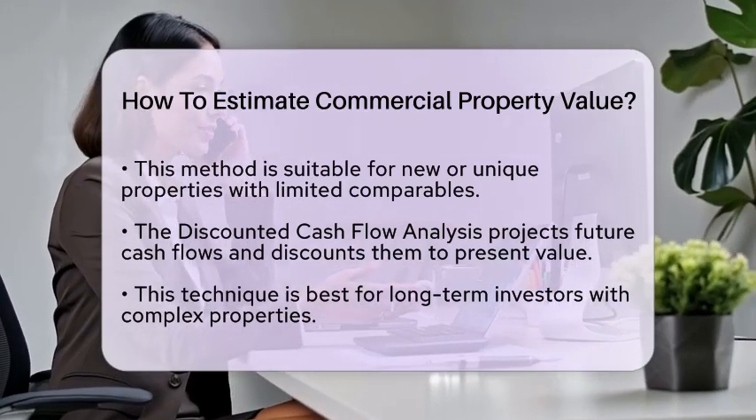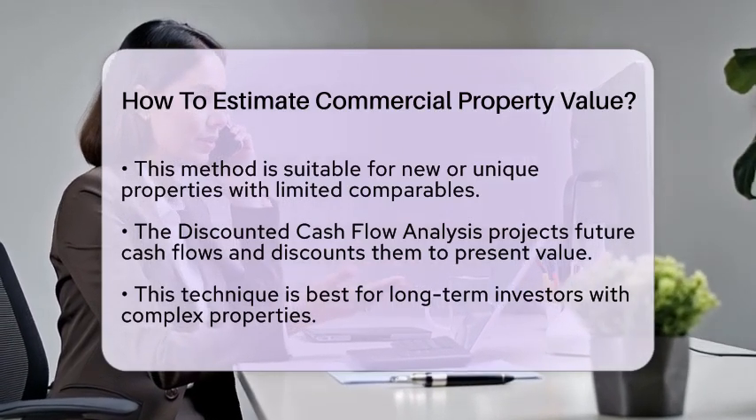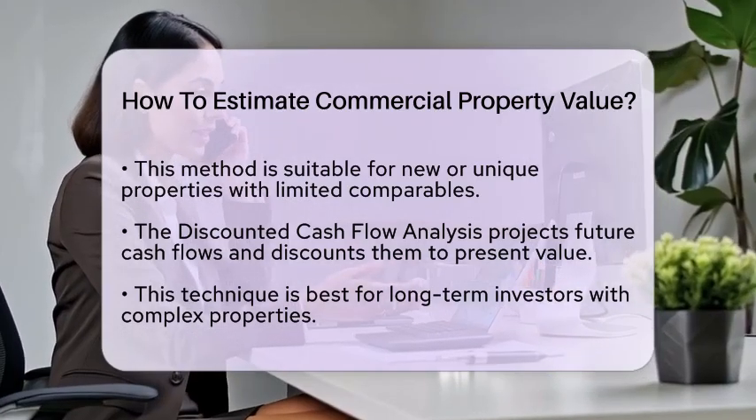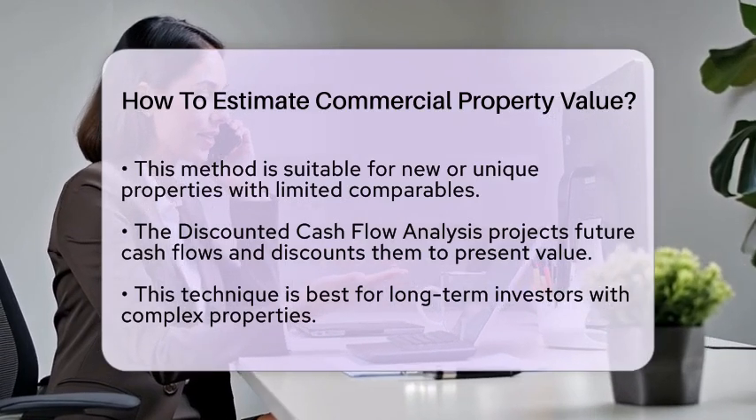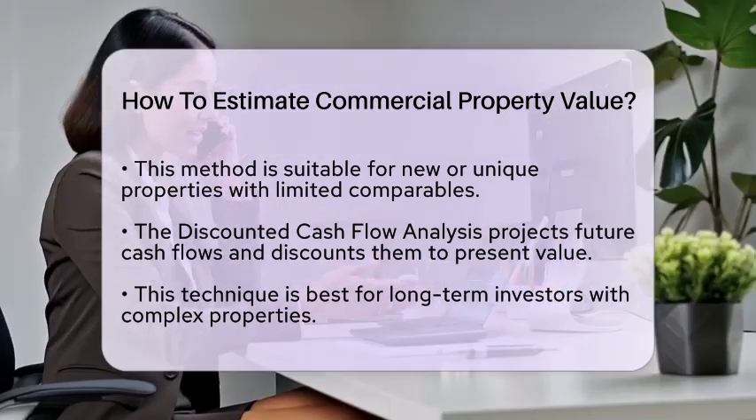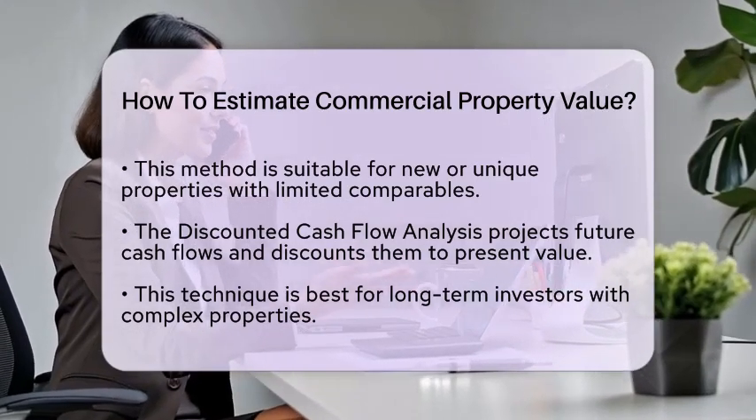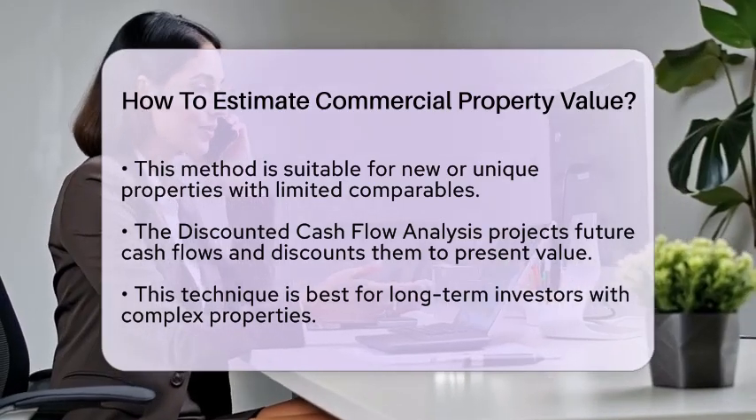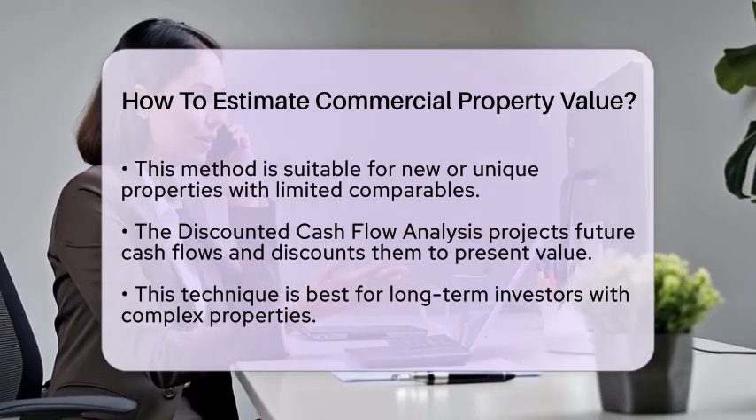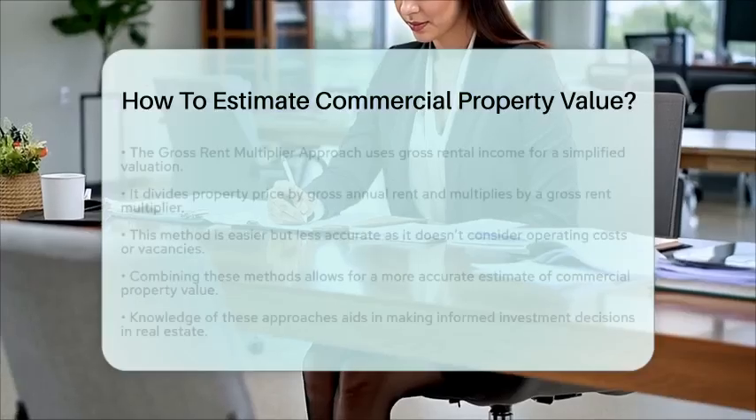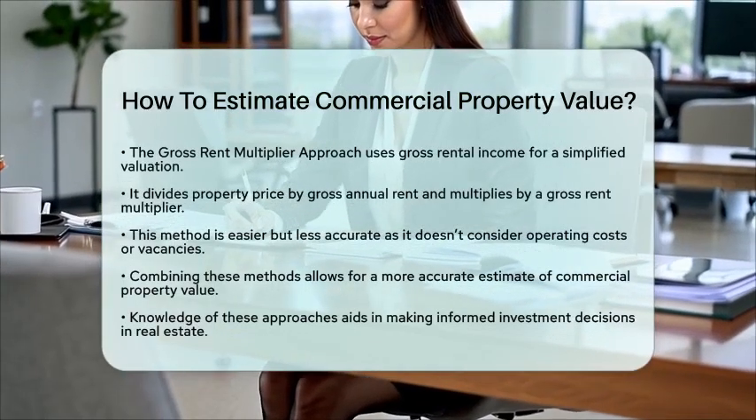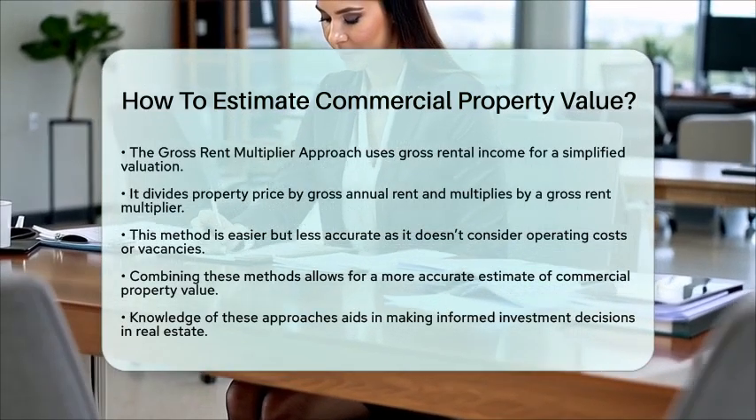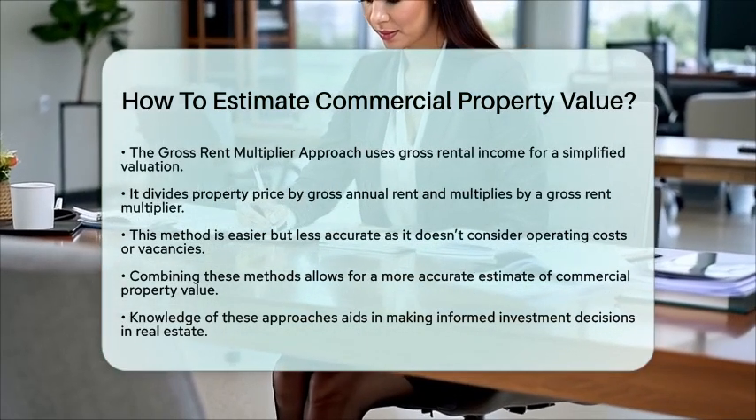Lastly, we have the gross rent multiplier approach. This is a simplified method that uses gross rental income without deducting expenses. You calculate it by dividing the property price by gross annual rent. Then, to find the commercial property value, multiply the gross annual rent by the gross rent multiplier from comparable properties. While this method is easier to use, it is less precise since it does not account for operating costs or vacancies.